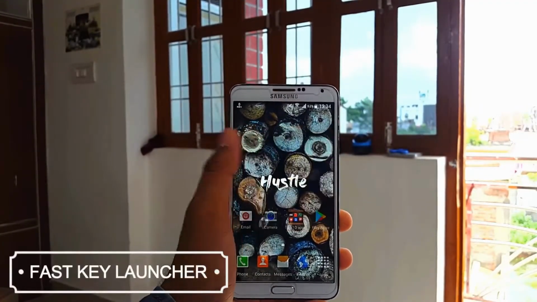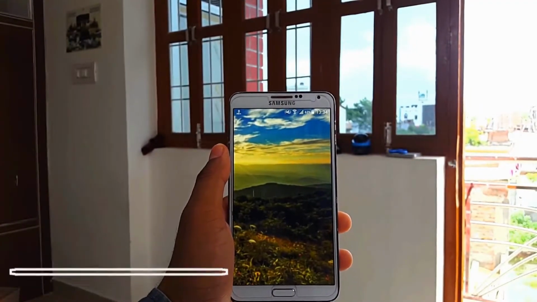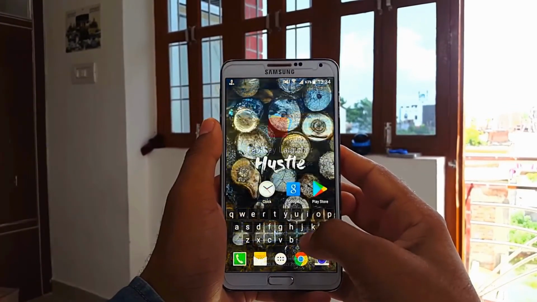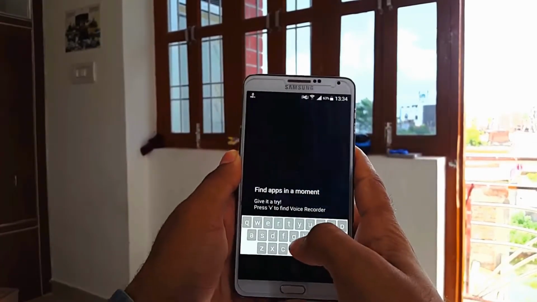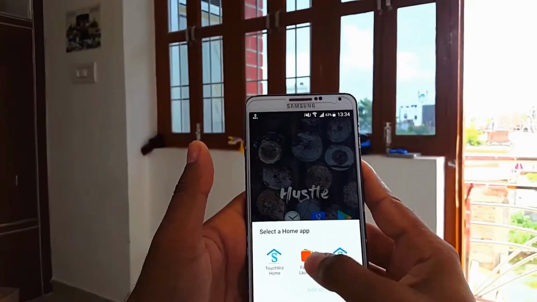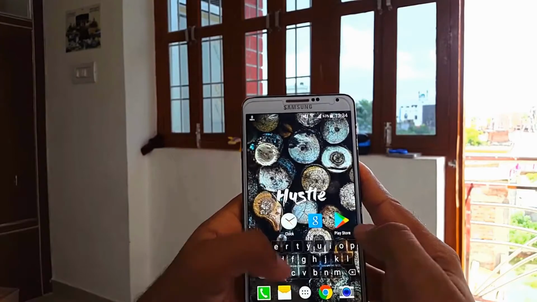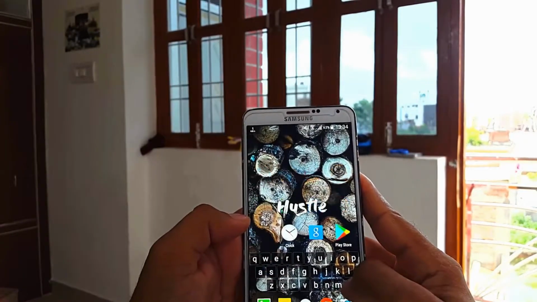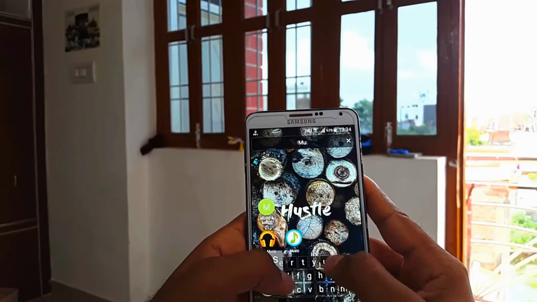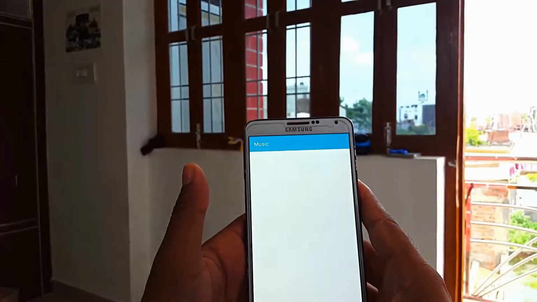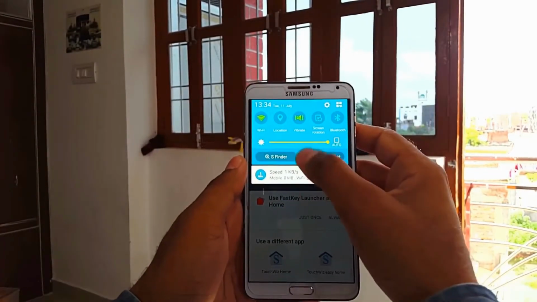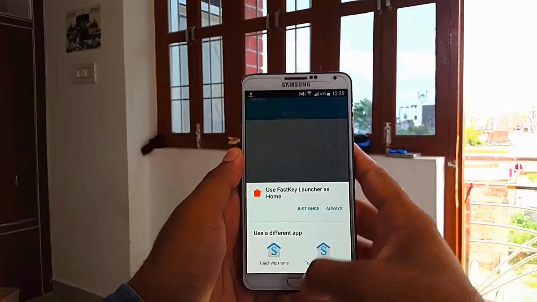Now moving to the next application, it's a launcher application, Fastkey Launcher. I never recommend any launcher for daily use, but believe me, this one is different from others. It's fast, looks good and yes, it's free on Play Store. You can launch any app with just a couple of taps right from your screen. You can get fast access to all your apps using the always on keyboard. You can also find a contact in a single tap and can call directly from the home screen. Fastkey Launcher is a light and fast home screen replacement for Android. So check it out guys, link is in description below.